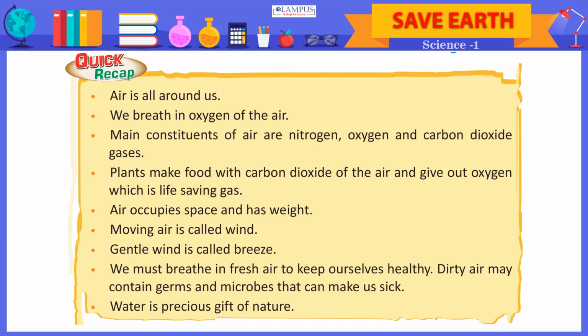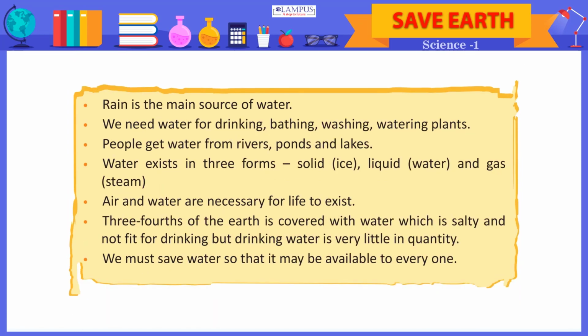Water is precious gift of nature. Rain is the main source of water. We need water for drinking, bathing, washing, watering plants. People get water from rivers, ponds and lakes. Water exists in 3 forms: solid, ice, liquid, water, and gas, steam. Air and water are necessary for life to exist. 3/4 of the earth is covered with water, which is salty and not fit for drinking, but drinking water is very little in quantity. We must save water so that it may be available to everyone.